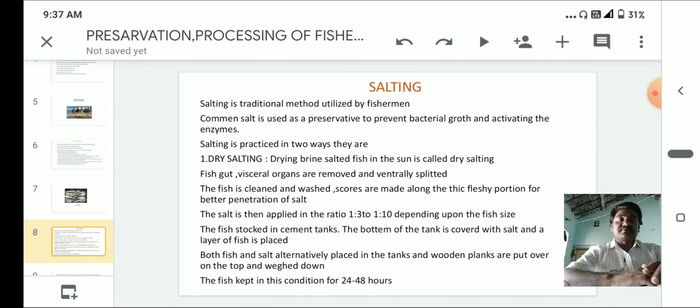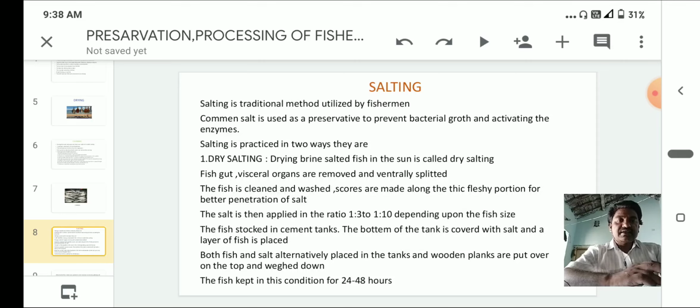Next one is salting. Salting is a traditional method utilized by fishermen. Common salt is used as a preservative to prevent bacterial growth and activate the enzymes.